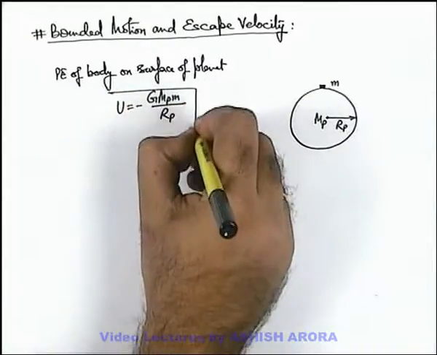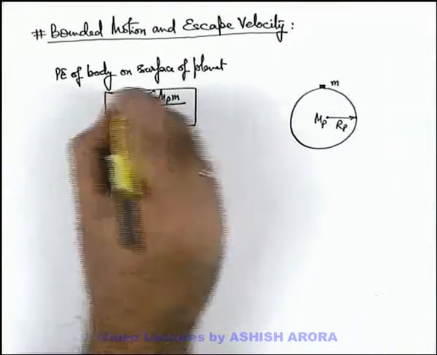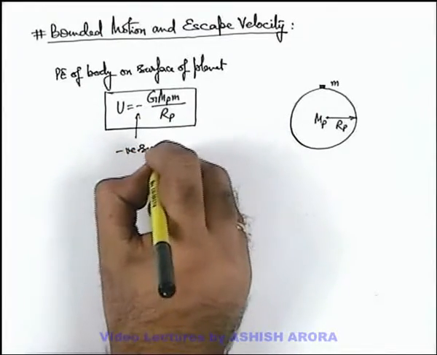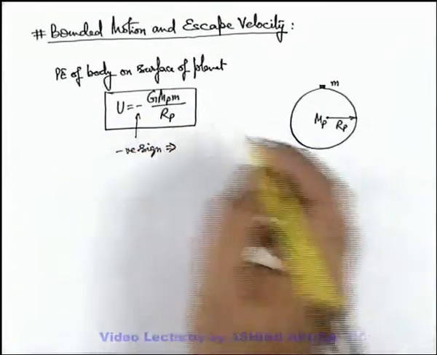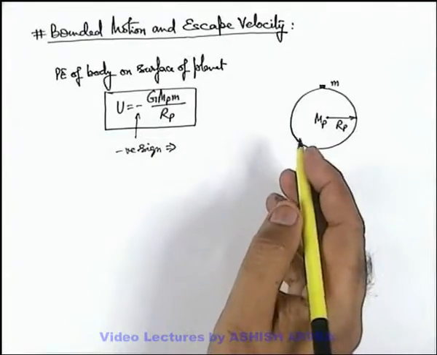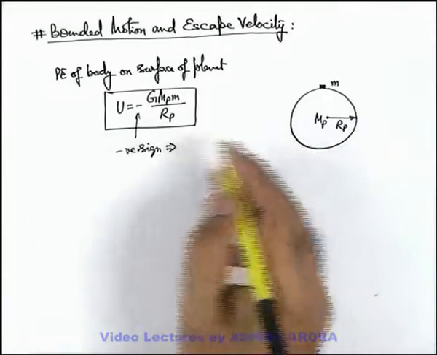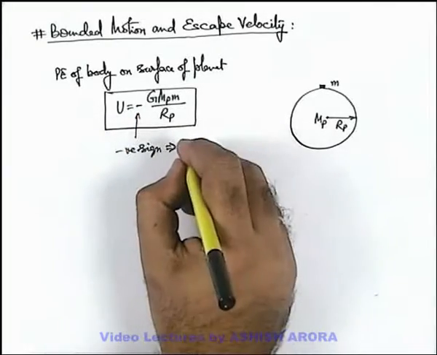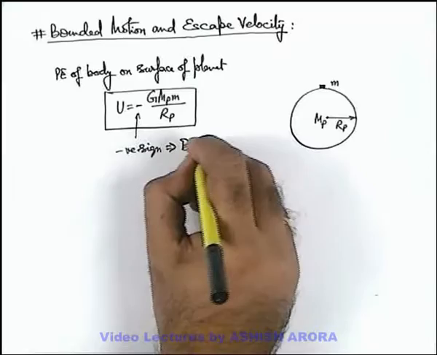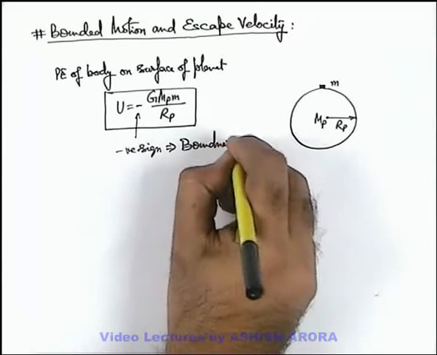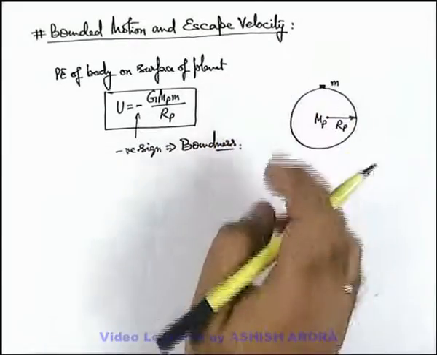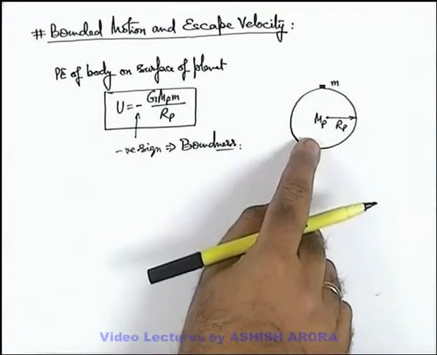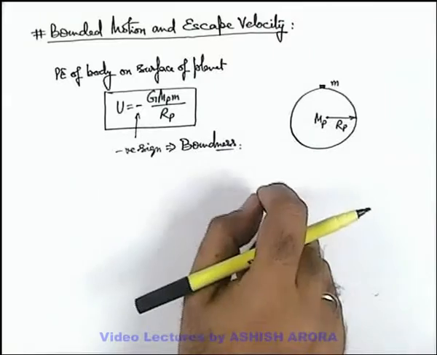We already discussed in the section on field theory that this negative sign implies attractive forces. Whenever forces are attractive in a system, the potential energy of the system is always negative. This negative sign shows us boundness. Whenever a body has negative potential energy in the field of another body, it must be bounded with the other body.